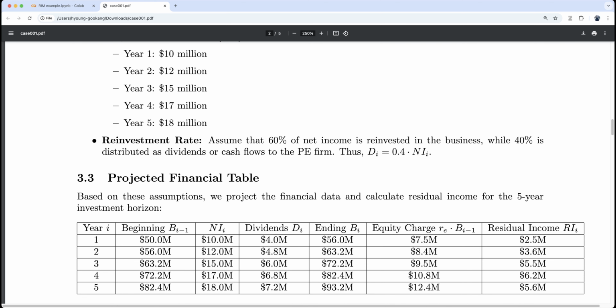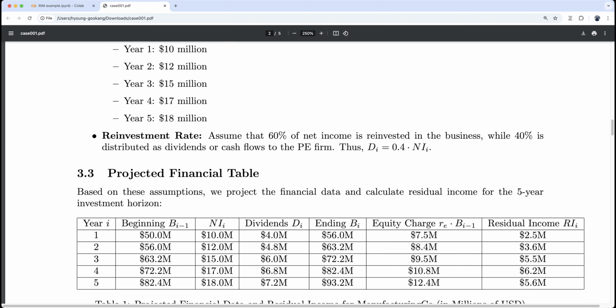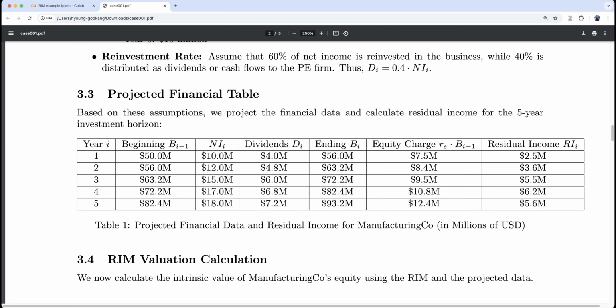Okay, now we start with the beginning book value of 56. Now net income is 12. Dividend, well, we pay out 40%, so 4.8. Ending balance, by adding the retention, we have 63. Equity charge, by multiplying 15%, we have this one. We keep doing this. Okay, now we are ready to do the residual income valuation.